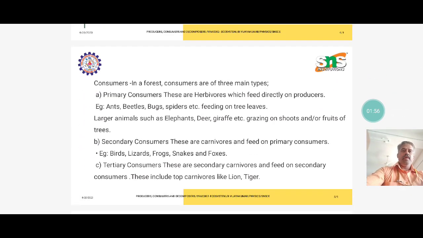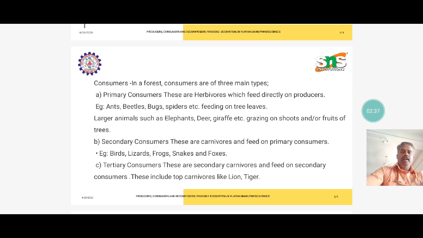Consumers in a forest are of three main types: primary consumers, secondary consumers, then tertiary consumers. The primary consumer is a herbivore which feeds directly on producers. For example, ant, bug, spider, etc. and large animals such as elephant, deer, giraffe, etc. The secondary consumers are carnivorous and feed on primary consumers. For example, birds, lizards, frogs, snakes, etc.